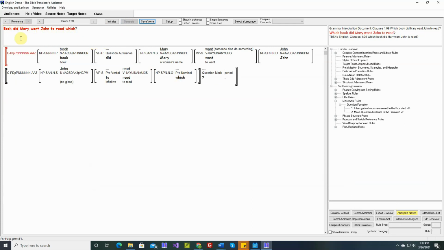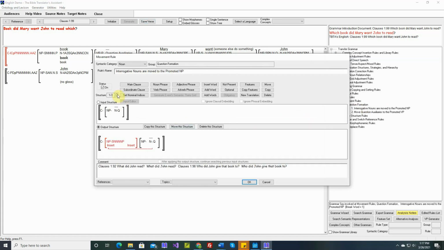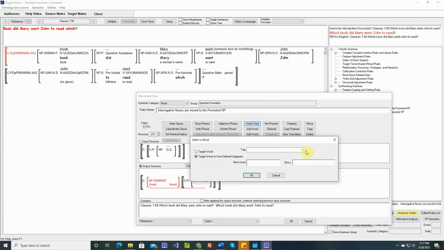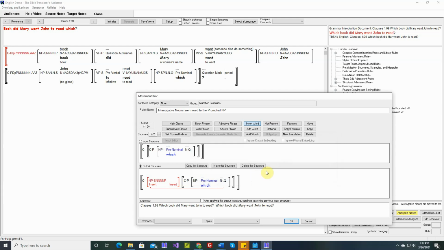So if we move this "which" along with the word "book," everything will be fine. Let's go back to that rule. That "which" we can see here is a prenominal. That's a user-defined category, prenominal, and we only want this to apply to the word "which." We don't want the other prenominals to be moved. I don't know, honestly, we're learning as we go. But when this is here, we want to move it. Now, I don't think this will always be here for "who" or "what." I know prenominal won't be here.